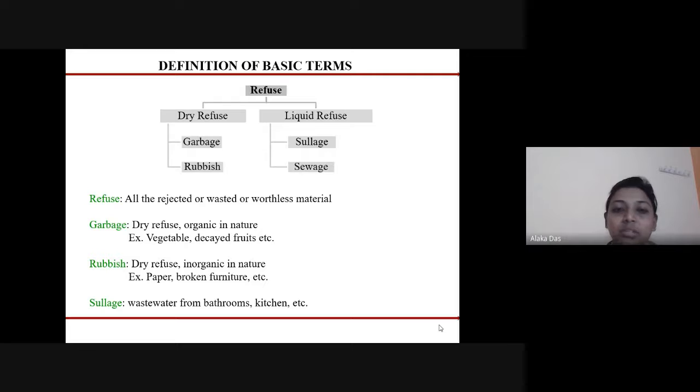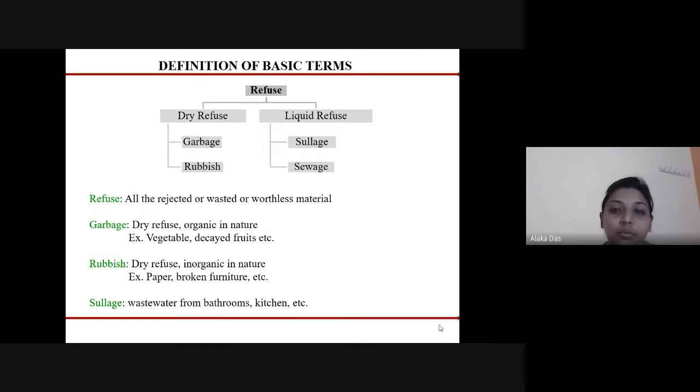Refuse can be categorized into two types, dry refuse and liquid refuse. Under dry refuse, there are garbage and rubbish. Garbage is dry refuse that is organic in nature, like vegetables, decayed fruits, etc. And rubbish is dry refuse that is inorganic in nature, like paper, broken furniture, etc.